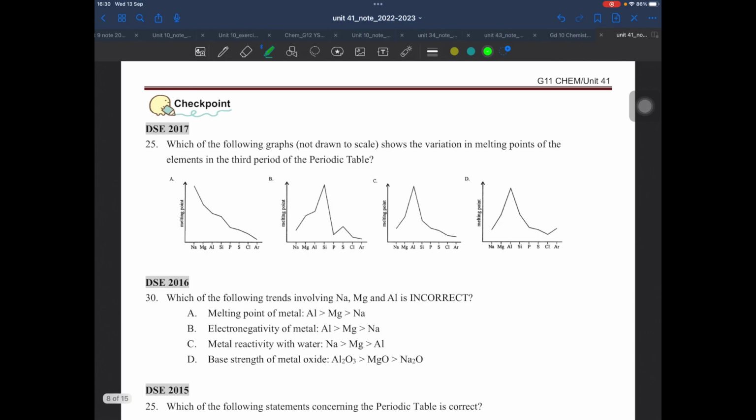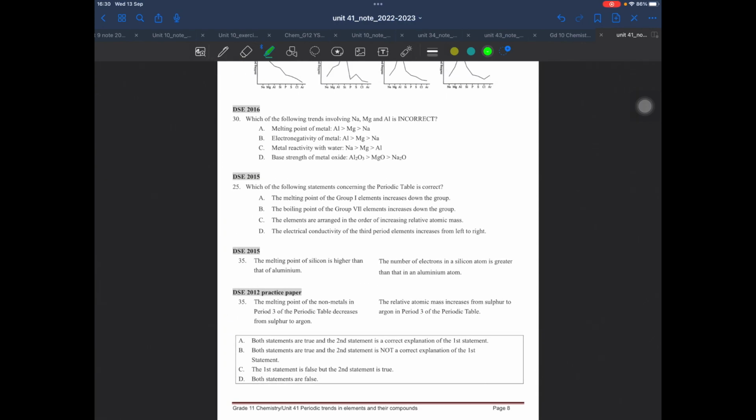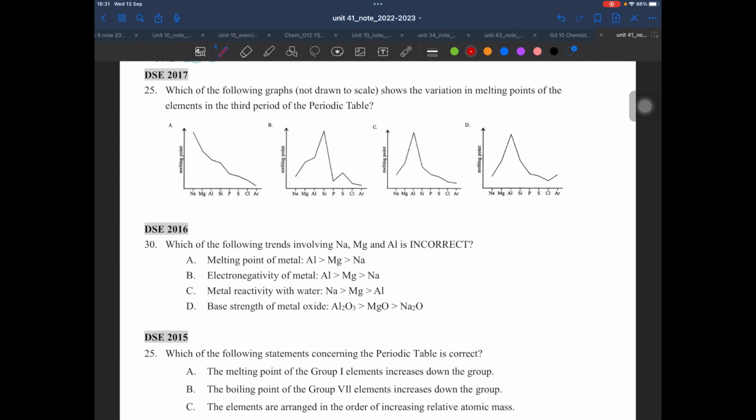Next, please help me to fill in this checkpoint on page 8, for question 25 in 2017. You are asked about the variation in melting point. So of course, some of them will not be the answer.